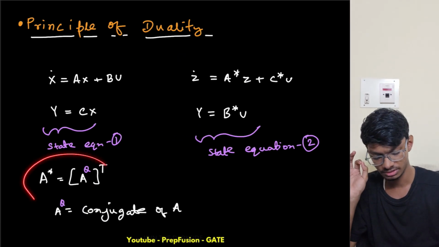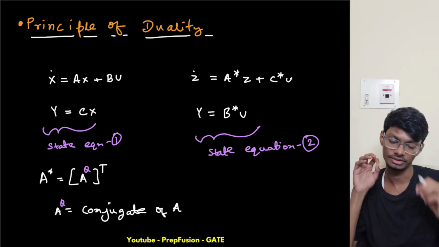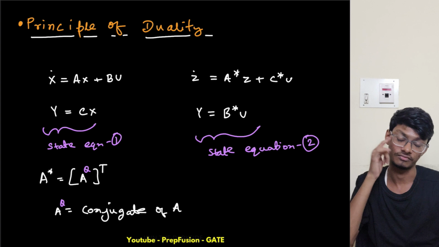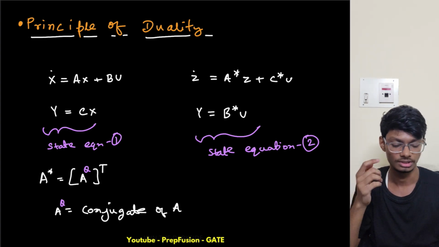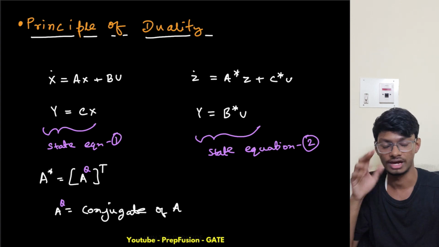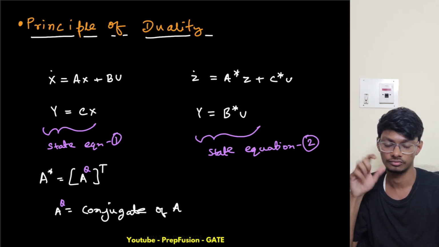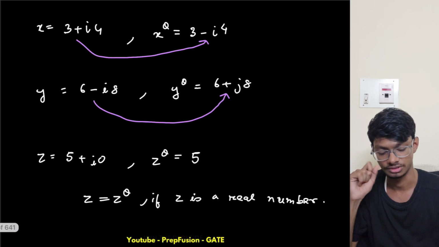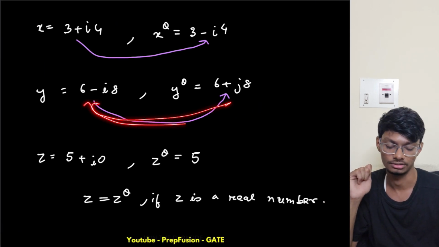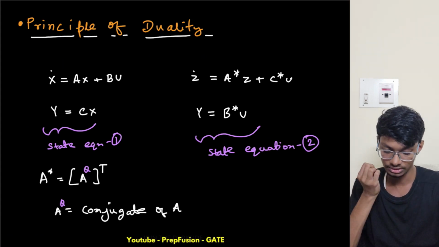So what is this? This is A star, which is the conjugate of A whole transpose. First we are taking the complex conjugate of A. What do I mean by complex conjugate? Each element of the system matrix A, like a11, a22, will be complex conjugated. So that was the basic meaning.